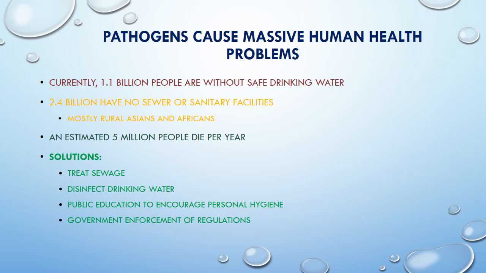Then government enforcement of regulations. The government has now started to make it compulsory to treat sewage and industrial wastewater before it enters the freshwater body. Regulations are already in place, and it is compulsory to recycle and reuse as much water as possible, so that we can decrease the load on the central treatment plant. That is one of the major solutions that can be taken.